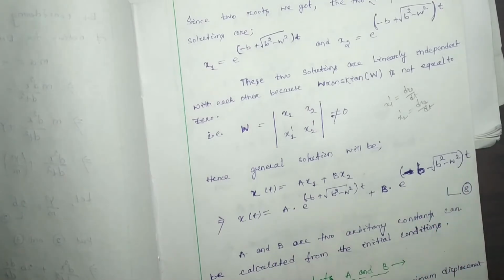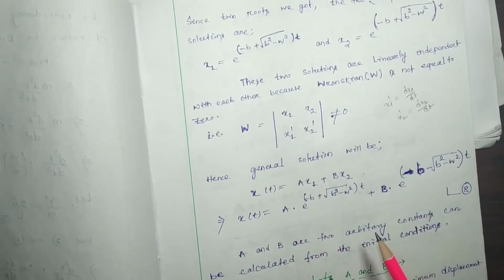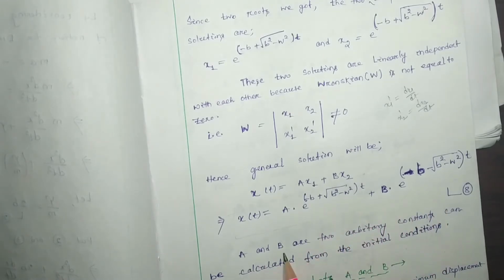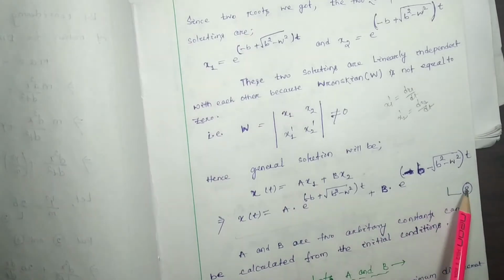So this is our general solution of the differential equation of DHO. Here a and b are two arbitrary constants. Let this be equation number 8.